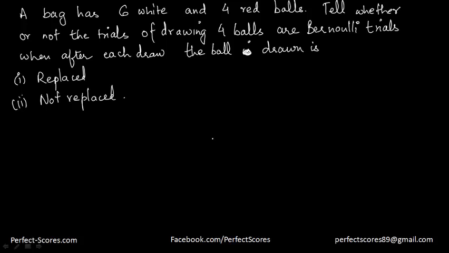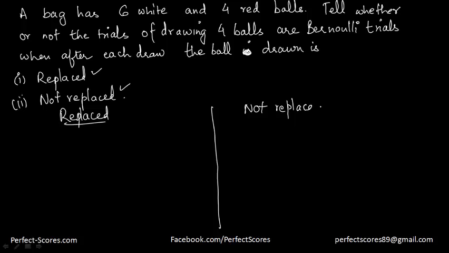Now let's go ahead and look at this question. A bag has 6 white and 4 red balls. Tell whether or not the trials of drawing 4 balls are Bernoulli trials, when after each draw the ball drawn is replaced, or when it is not replaced. So I have 2 kinds of probabilities: when the ball is replaced and when the ball is not replaced. Now we have to check whether they meet the criteria of being a Bernoulli trial or not.